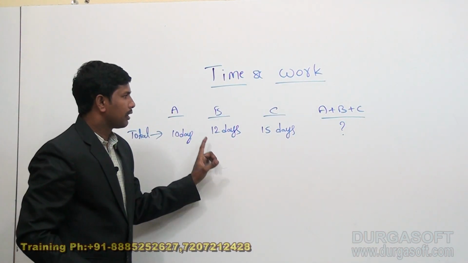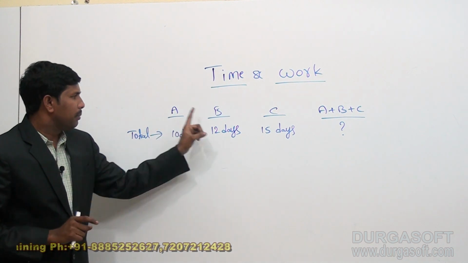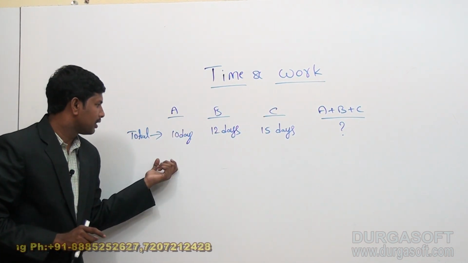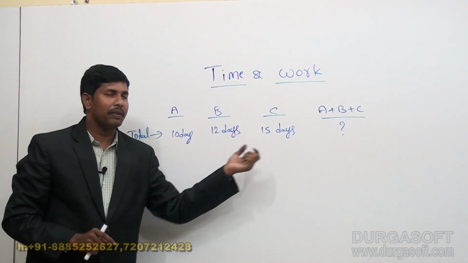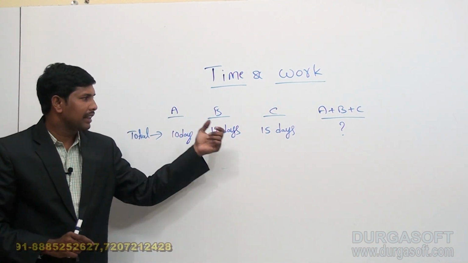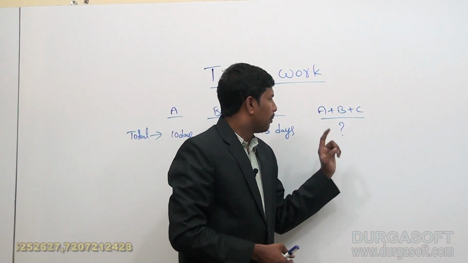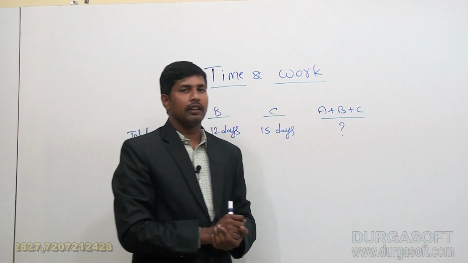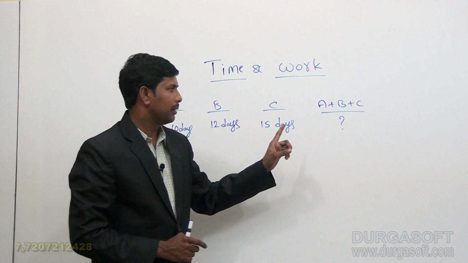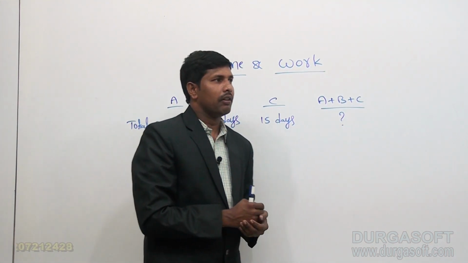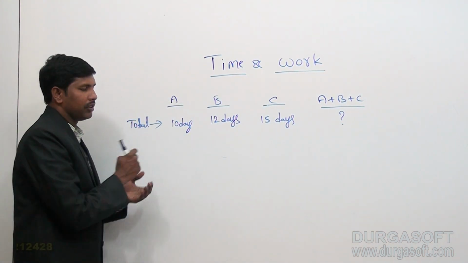So once again, look at the question. The question is: A, B, C can complete a task in 10 days, 12 days and 15 days when they are working alone. If the same task is completed by A, B, C all together, what is the time taken by them to complete the work? Now the other method, as I said, the units method.